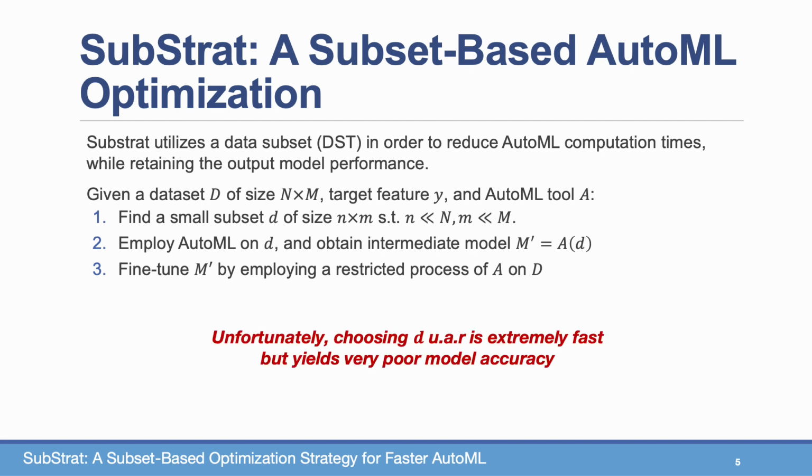However, the problem is that when you take the subset d uniformly at random, the process is indeed several times faster, but the performance decreases significantly.